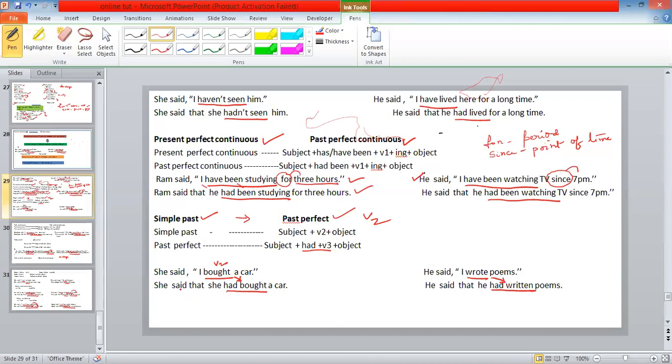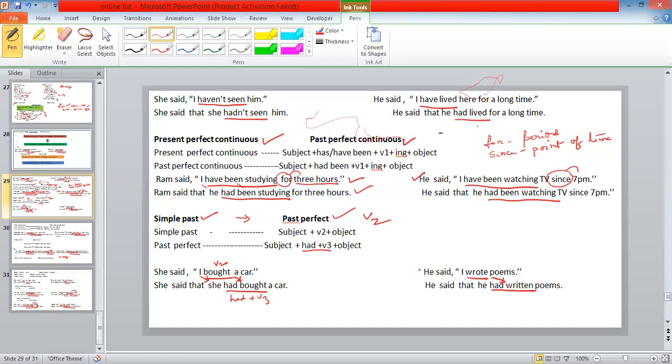So when we change into indirect speech, she said that, I changes to she, she had bought. Had plus V3. Buy, bought. Sing, sang, sung. So the V3 form is bought. She had bought a car. She said, "I bought a car" will change into she said that she had bought a car.